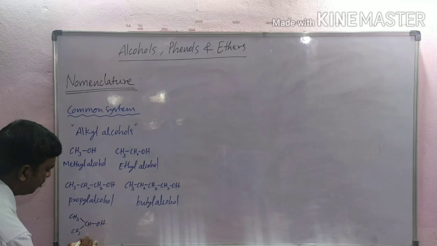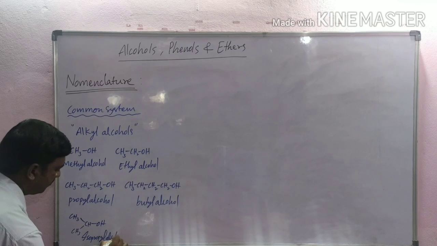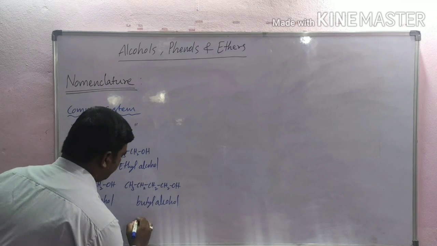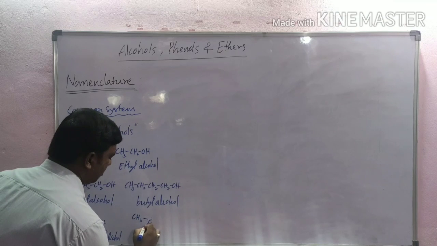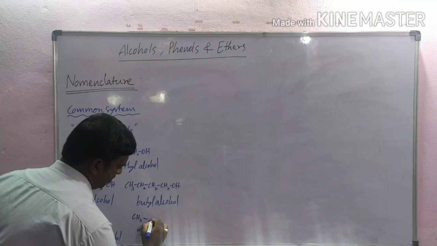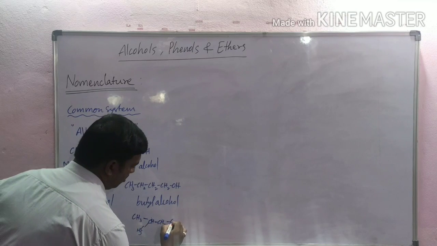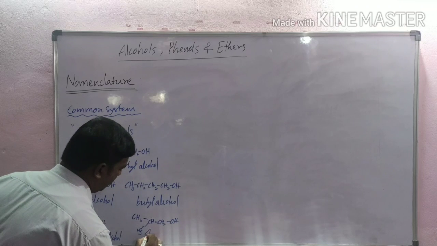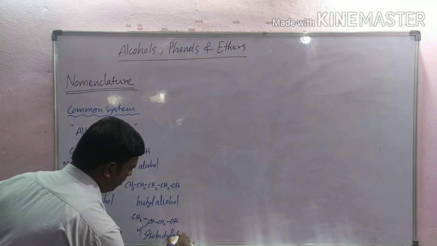Isopropyl alcohol. CH3CH2CH2OH, isobutyl alcohol.